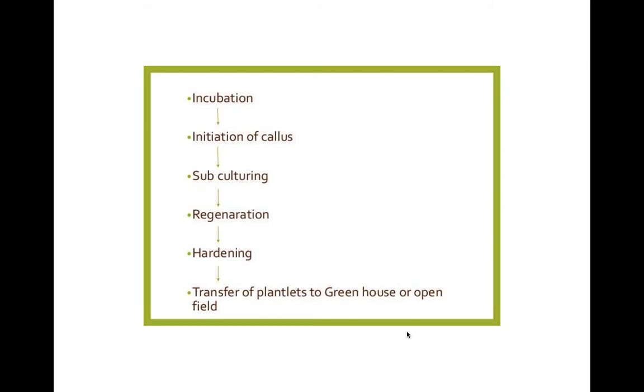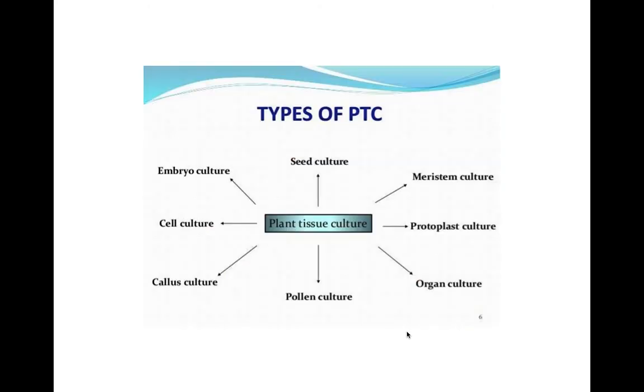After regeneration of plant from cells or tissues, these plants can be transferred to the hardening chamber for acclimatization. After proper hardening, they can be transferred to the greenhouse or open field conditions. So after these processes of hardening, we can transplant these in vitro raised plants to open field conditions.